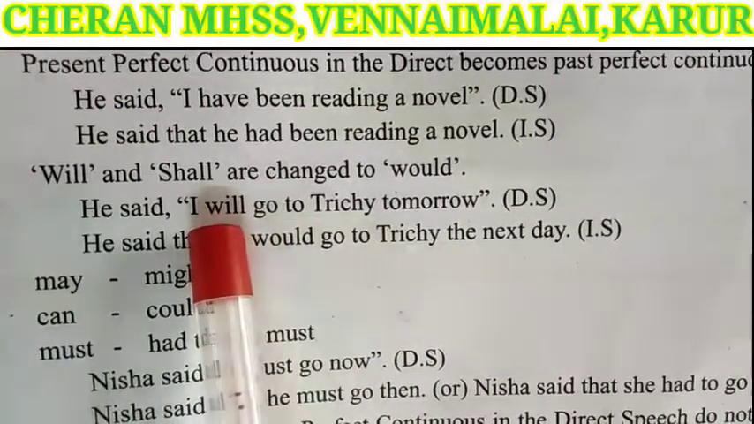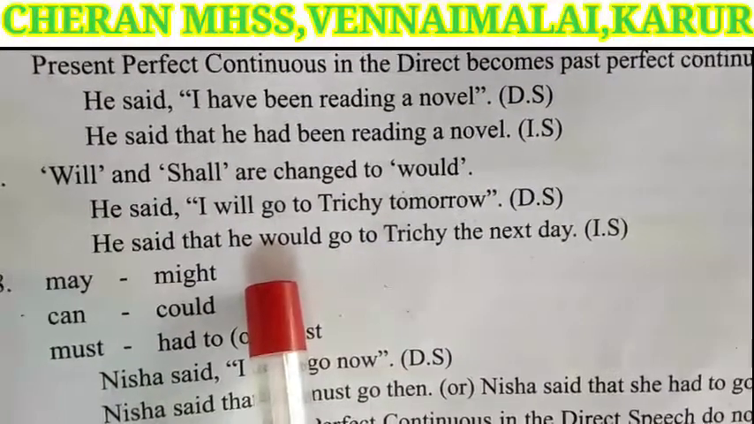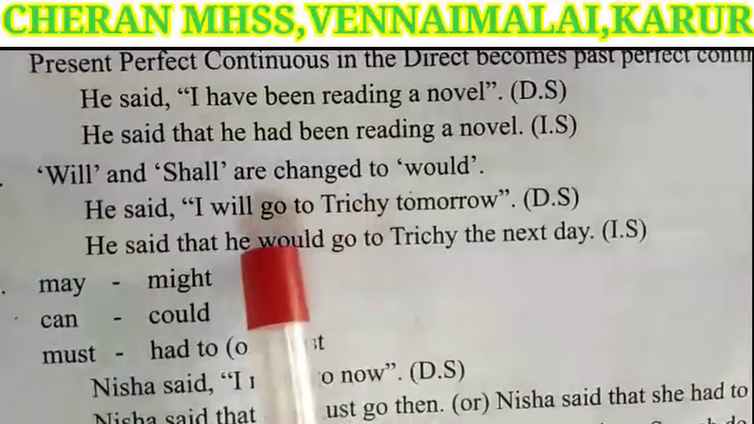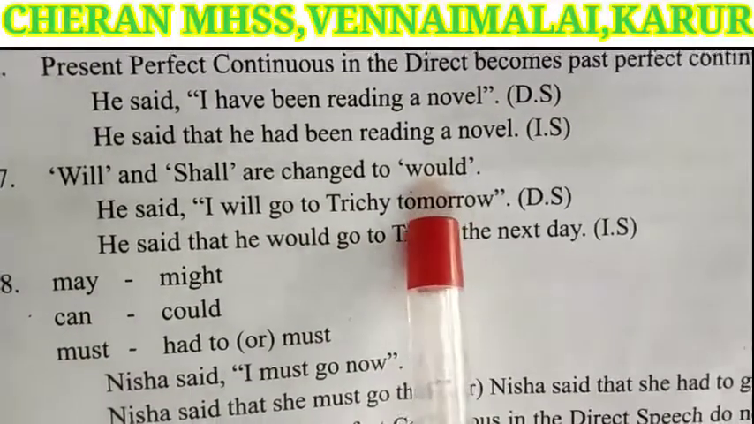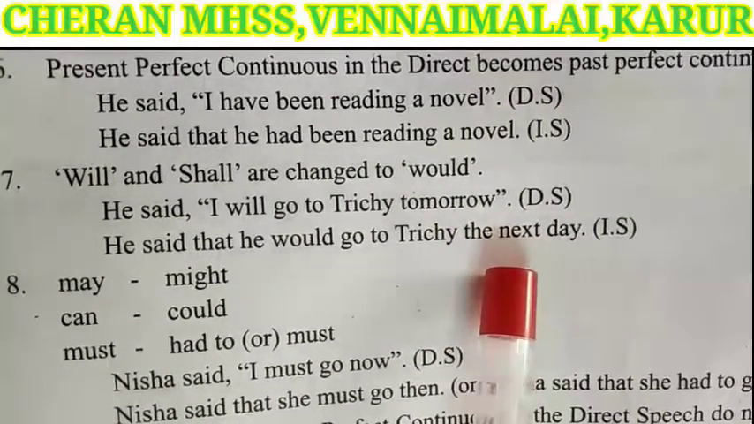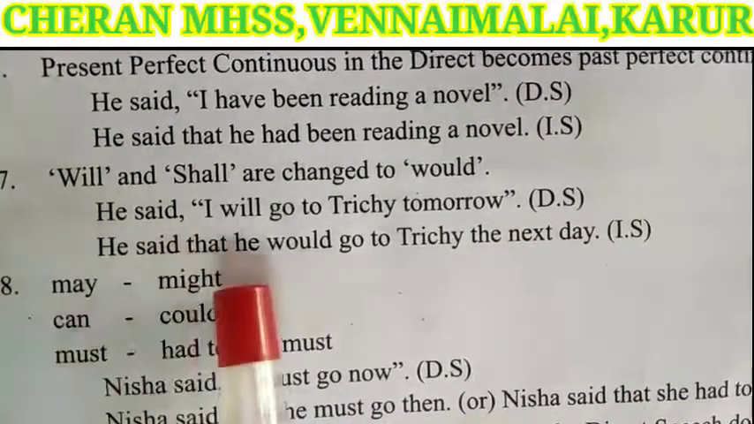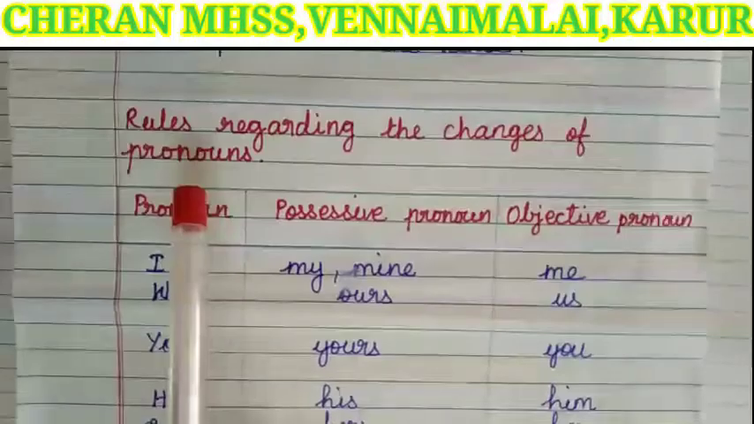Will is a future tense. It will change in indirect speech to would. The remaining words, go to Trichy, are also the same. Tomorrow is a time word. It will change to the next day. So the answer is: He said that he would go to Trichy the next day.